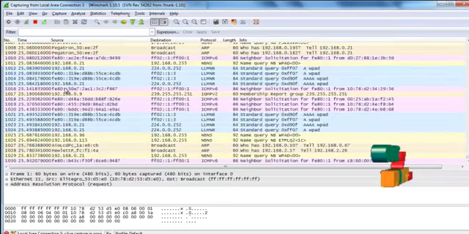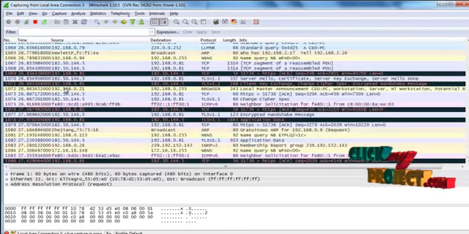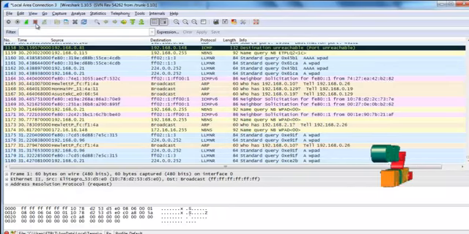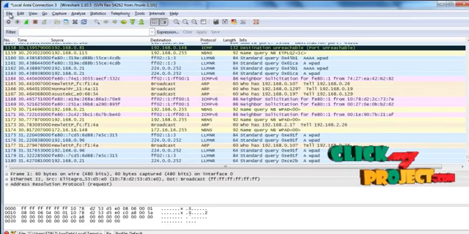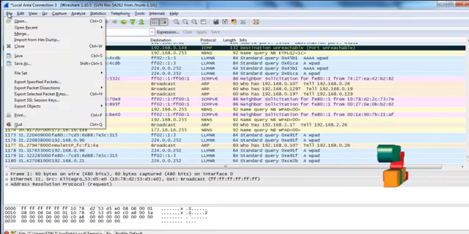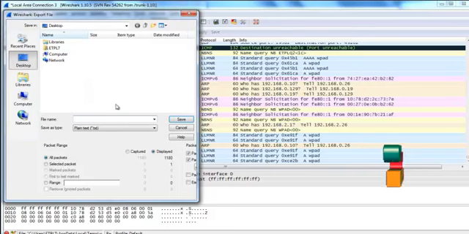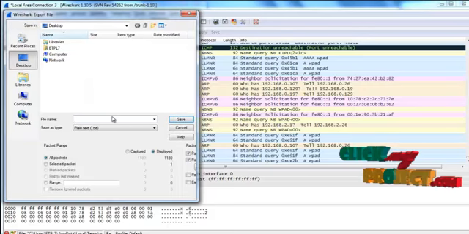And then if you want to stop the capture, you have to press the stop button. Now we have to store this data into a file that is called a data set. For that, press file and then go to export packet dissections as a plain text file. Now we have to store the data.